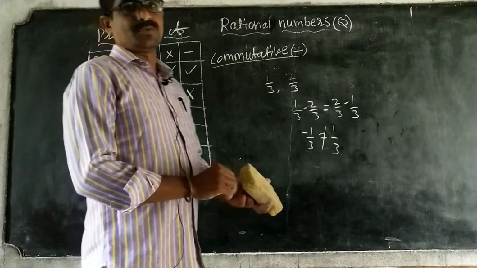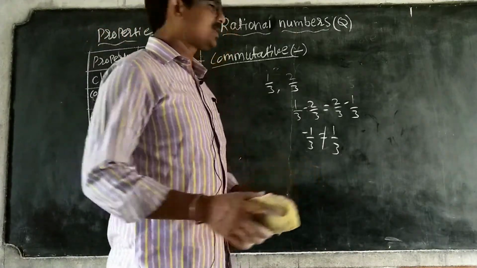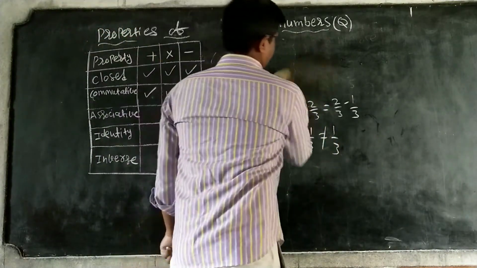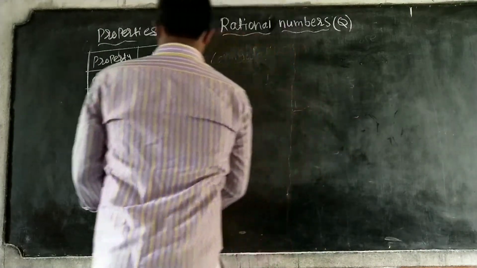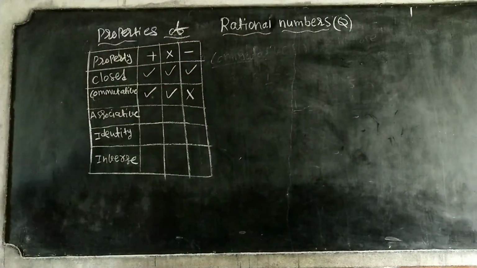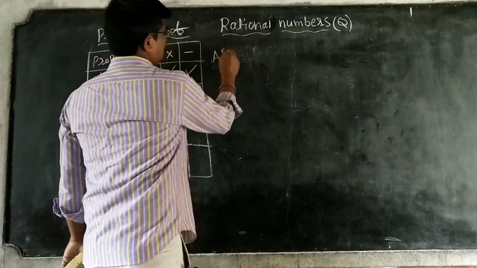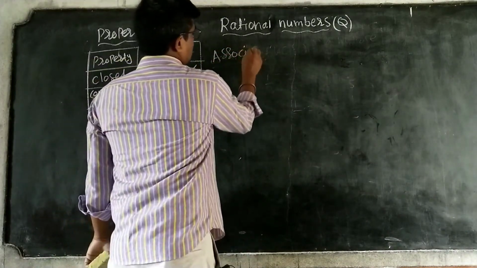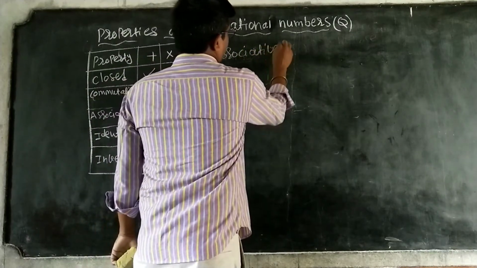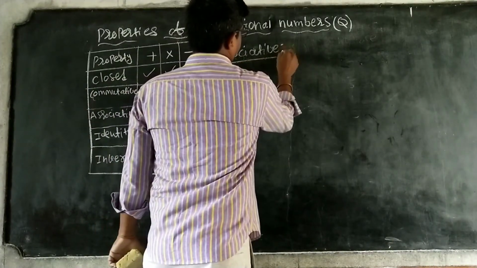Next, associative property. This is also very easy. What is the associative property?